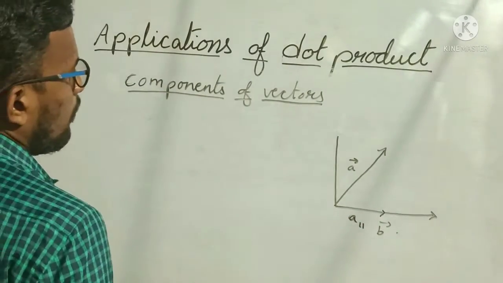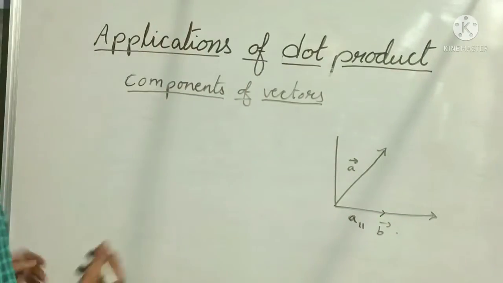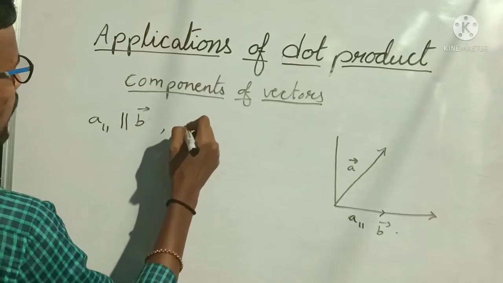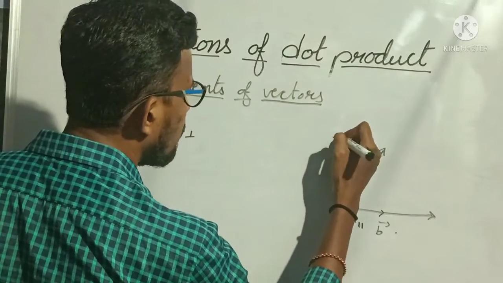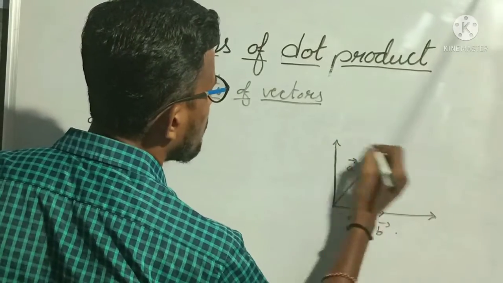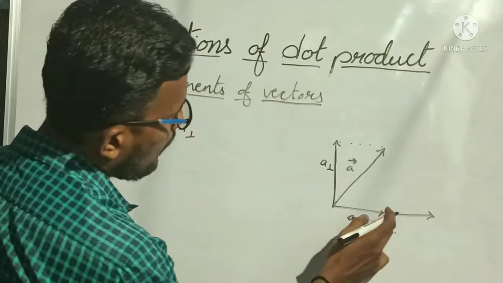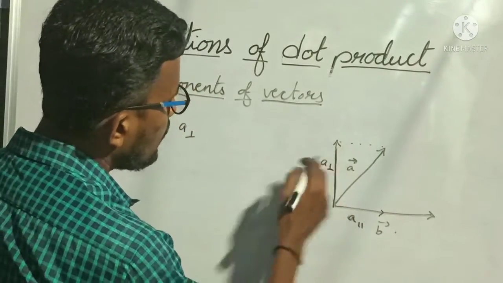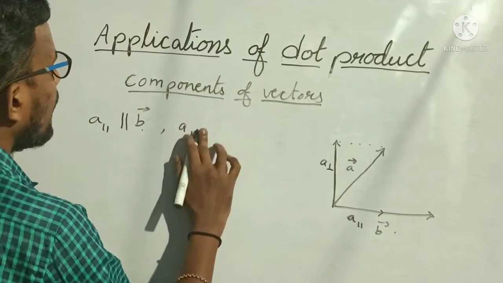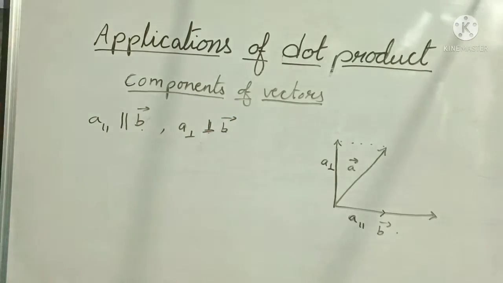But this is the magnitude. Here we want vector. Vector means both magnitude and direction we want. So now A parallel is parallel to B bar and A perpendicular. So this vector, okay, up to here, not only up to the distance, same distance, right? Thus this vector becomes A perpendicular. Okay, this is A parallel up to here, this arrow mark, and this arrow mark is A perpendicular. Both we have to find out. So A parallel will be parallel to B bar and A perpendicular will be perpendicular to B bar. Understood? Both we have to find out, A parallel and A perpendicular.